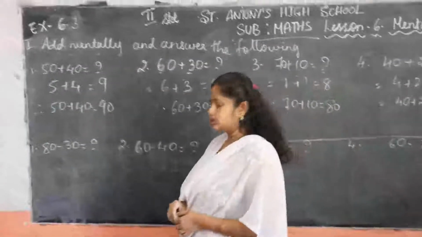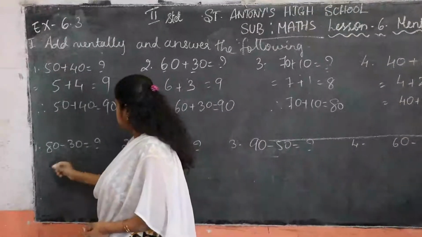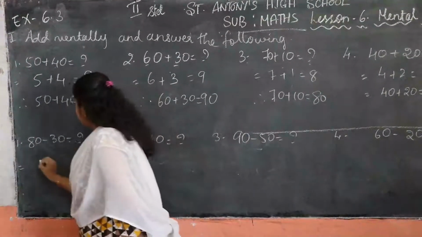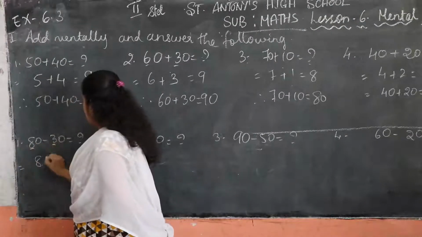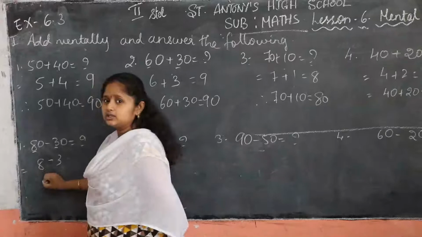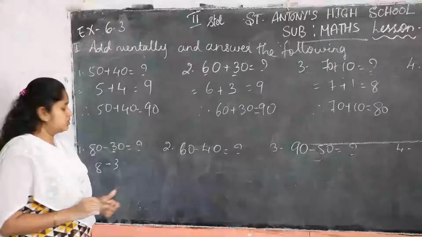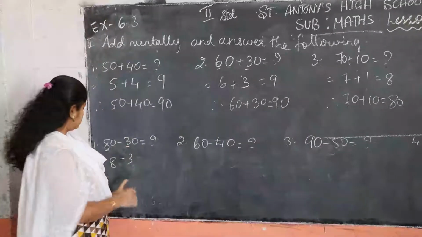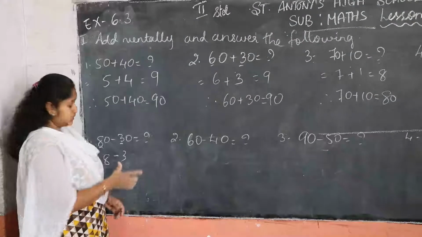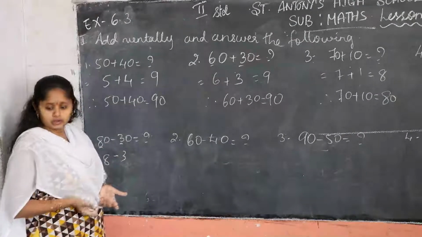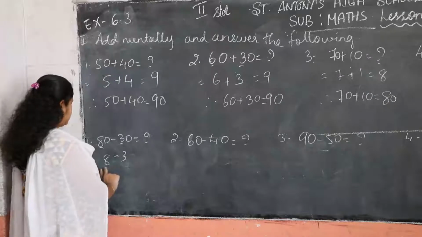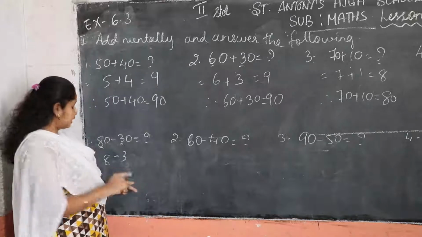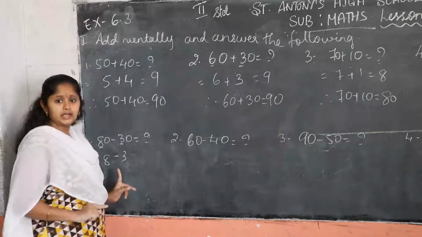Next we will go for our subtraction. Okay. 80 minus 30 is equal to what you have to do? 8 minus 3. First you have to take 8 and minus 3. So 8 minus 3 is how much, children? So children, why are we subtracting this 2 digit into the 1 digit? Because this is a 2 digit number, so we can't subtract it. Yes, no? So we have to take 8 minus, that means 1 digit. Easily. We can subtract it easily. Okay, so 8 minus 3.